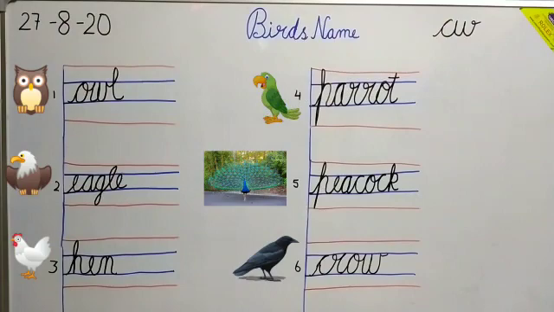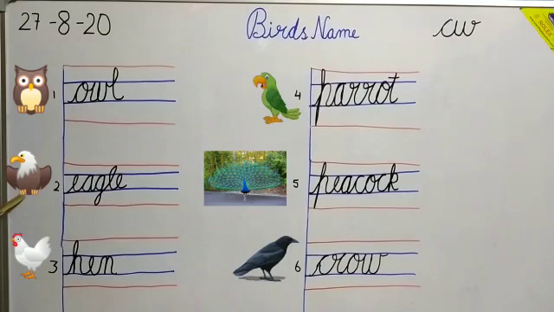Look at the first picture. Which picture is this? Yes, this is an owl. Write down the spelling of owl. Write down number 1. OWL, owl.